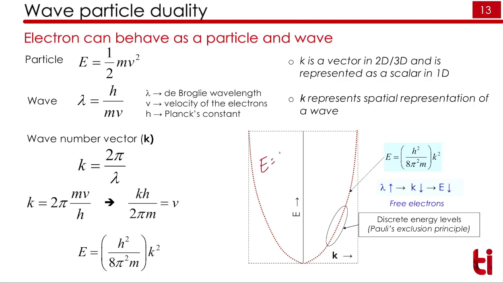Energy can be, for example, 1 eV, 1.1 eV, 1.2 eV, and so on, but it cannot be like 1.001 eV and 1.002 eV. So it is not continuous, it is discrete in nature from this E-k diagram. Here also we can see that lambda is a wavelength. One wavelength can be 1 lambda, 2 lambda, 3 lambda, and so on. Similarly, if we calculate from lambda, E will be in proportion. Lambda cannot be 0.2 lambda, 0.4 lambda, and so on.